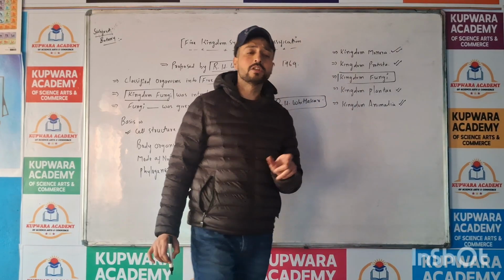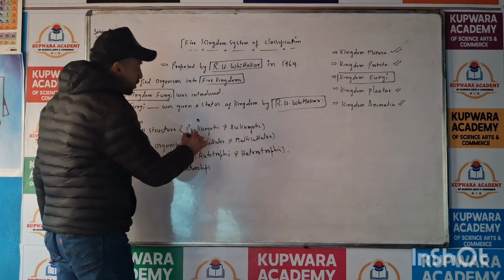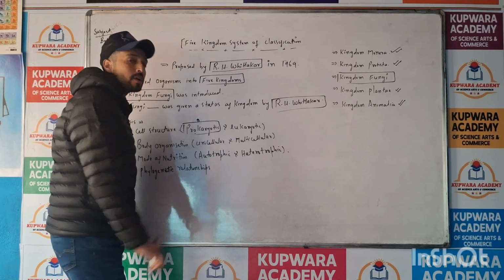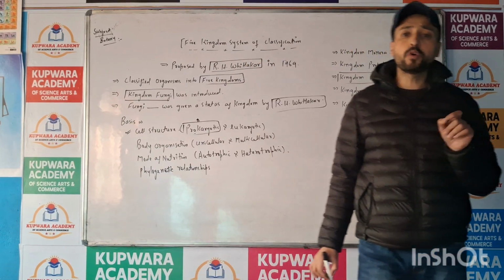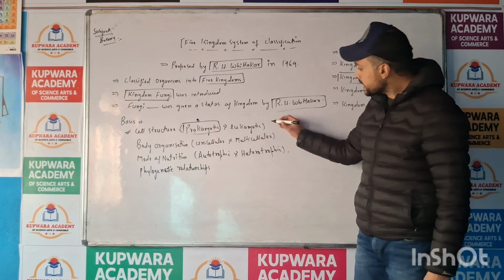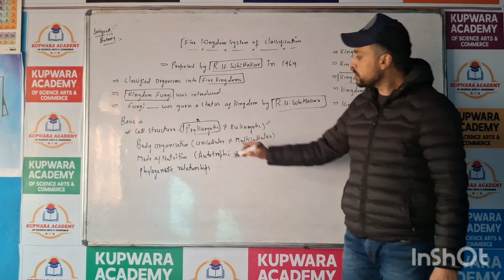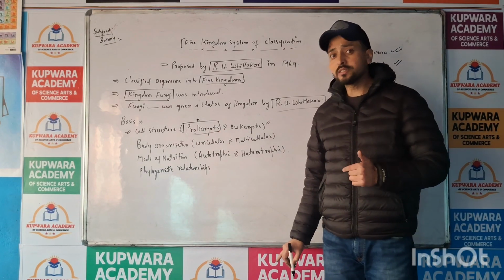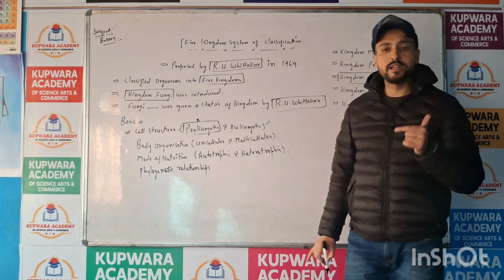Cell organelles are absent in prokaryotic cells. In eukaryotic cells, cell organelles are present and the nucleus is well developed.